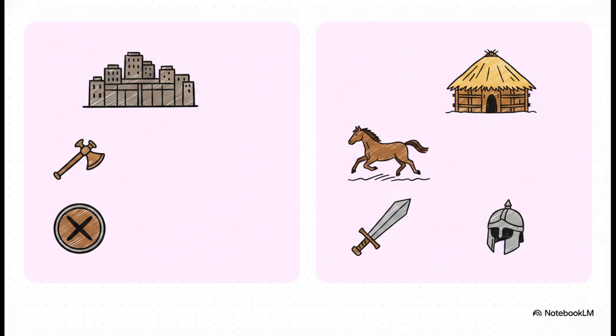What's actually fascinating here, and highly testable, is how dramatically this culture differed from the Indus Valley civilization. Think of it like night and day. The Indus Valley was this highly urban culture. They used bronze, they had a pictographic script, and there's no clear evidence they used horses. The Vedic civilization? Completely different. They were rural. They brought horses with them, eventually used iron extensively, and the Rigveda even specifically mentions them wearing defensive armor, like coats of mail and helmets in warfare.